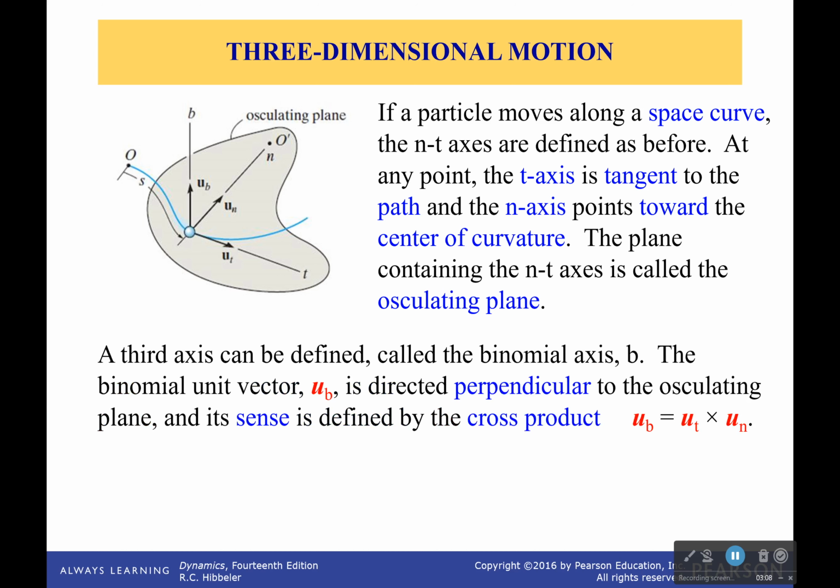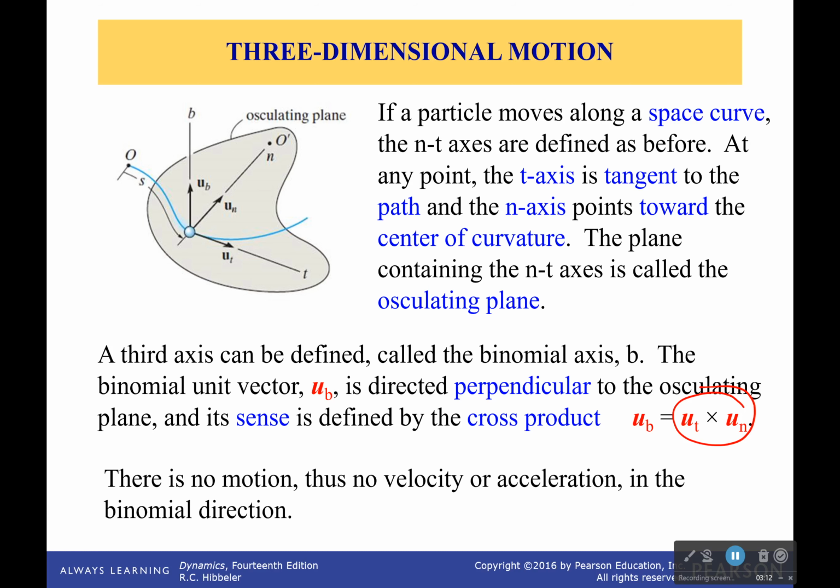It's simply found by taking the cross product of our other two unit vectors. However, there is never any motion or velocity or acceleration in the binormal direction. So it's really kind of pointless, which is one thing that's very nice about using the normal and tangential system, because even in 3 dimensions, it still works really, really well.